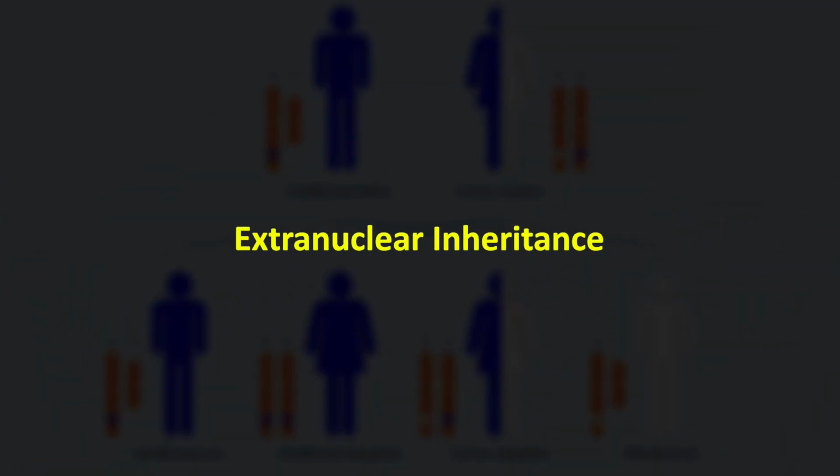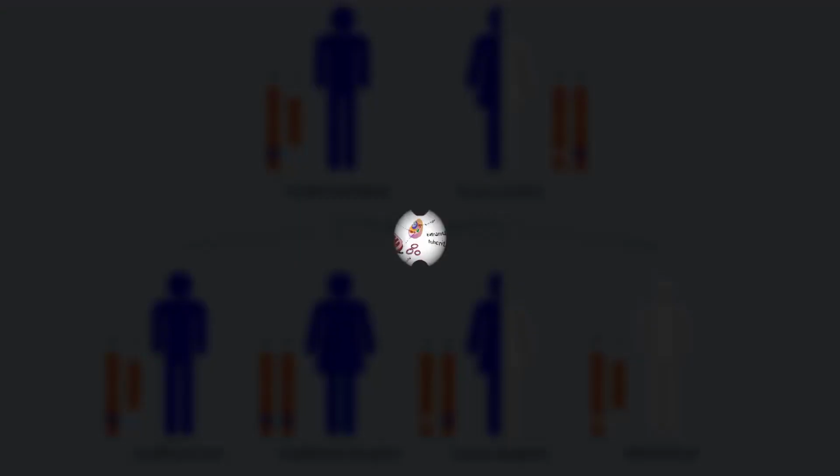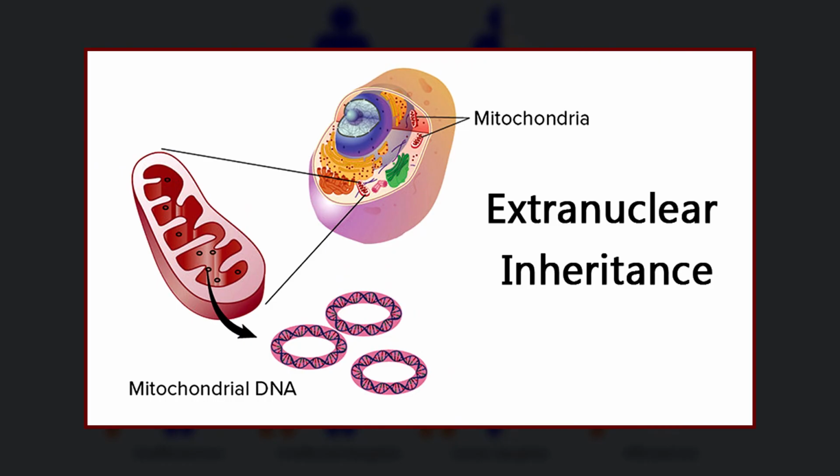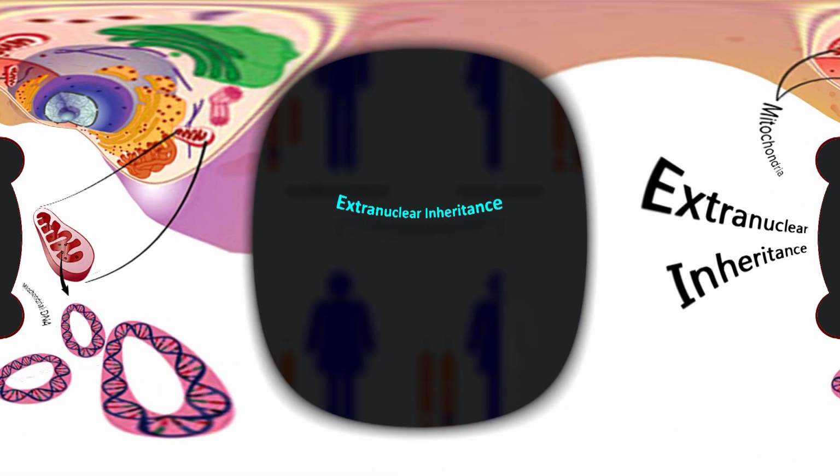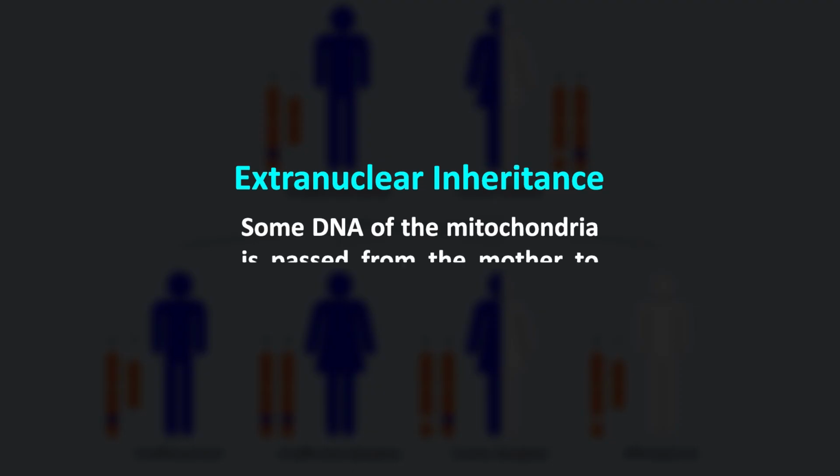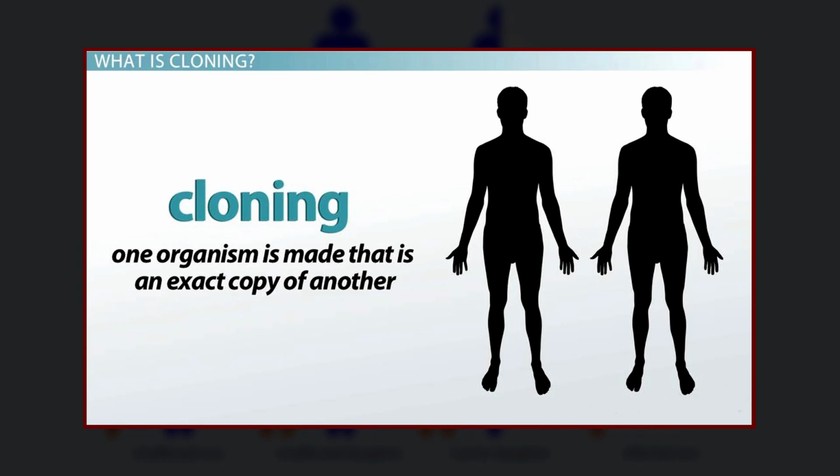Dear students, let's now discuss the extranuclear inheritance. Extranuclear inheritance is also known as cytoplasmic inheritance and sometimes is also known as mitochondrial inheritance. In this type of inheritance, some DNA of the mitochondria is passed from the mother to the offspring. Although mostly the extranuclear inheritance is from the mitochondria, nevertheless it may occur from the chloroplast too. In cloning, for example, there is a risk of transfer of genes from the mitochondria of the donor cell.